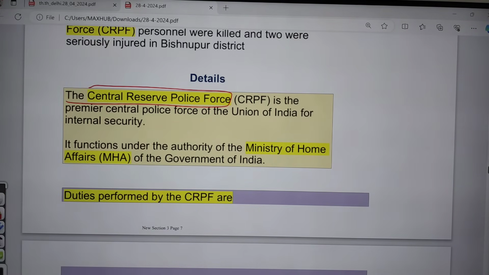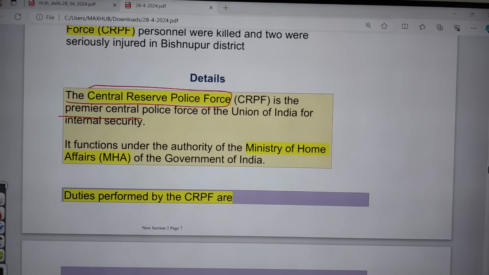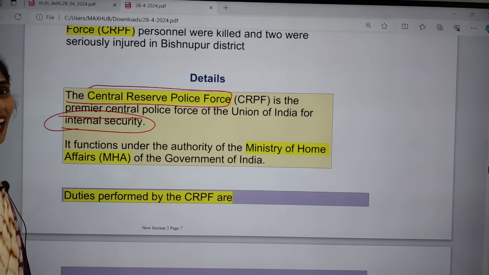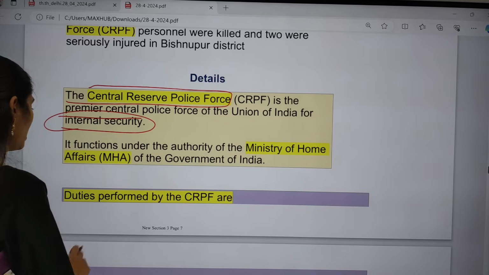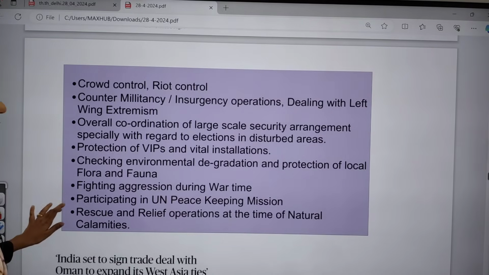So this CRPF is a premier central police force which comes under the Union of India, that is the central government, and they are especially focusing on internal security. And under which ministry are they functioning? They are functioning under the Ministry of Home Affairs. And if you are talking about the duties they perform, it is very important.